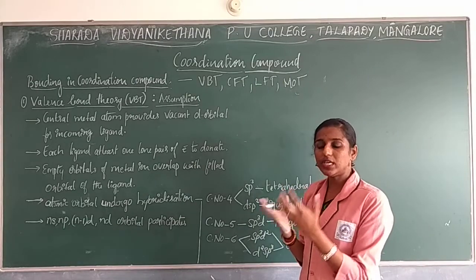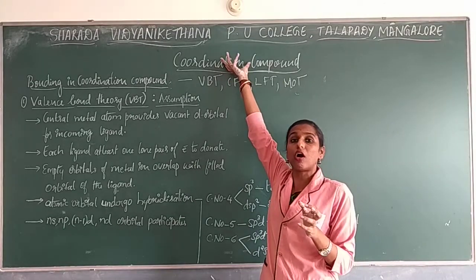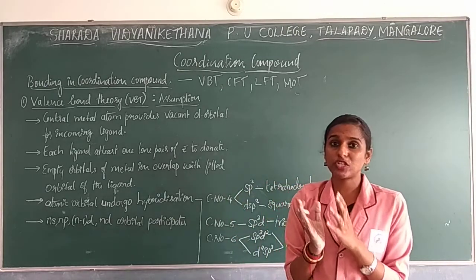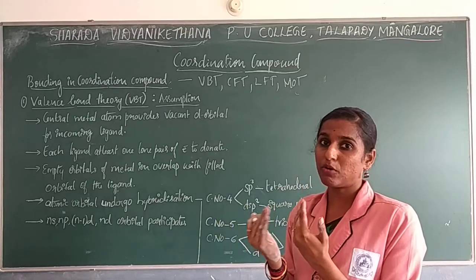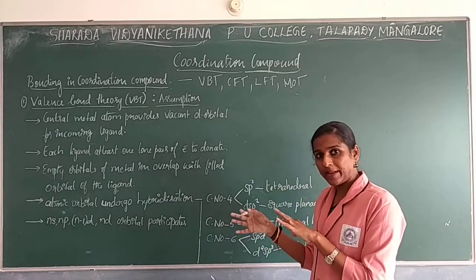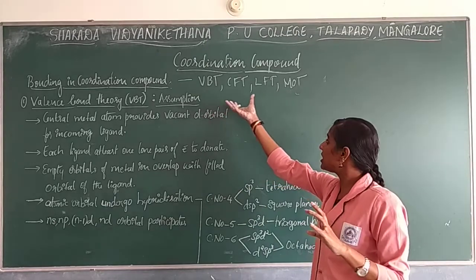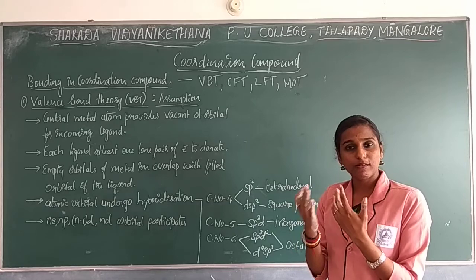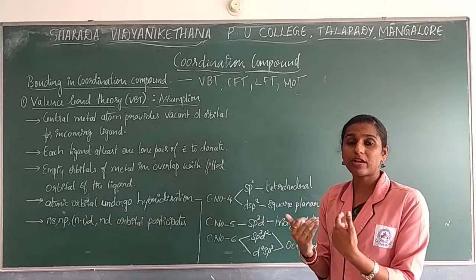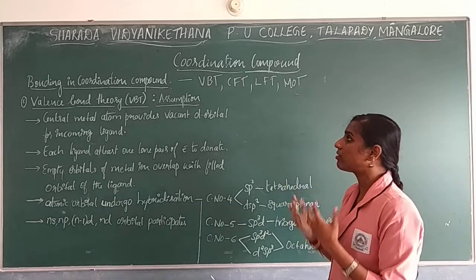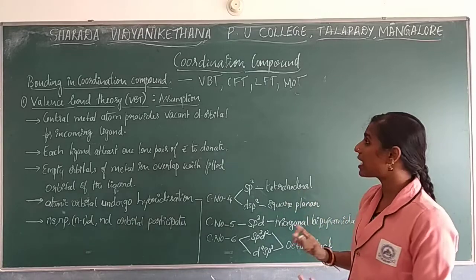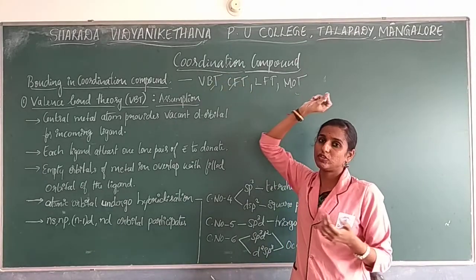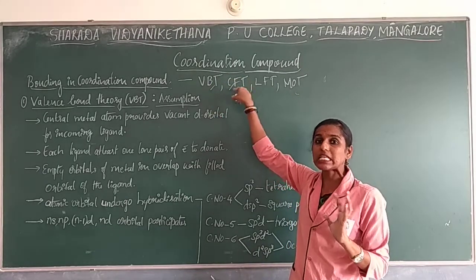Now the explanation is given based on coordination compounds, in terms of what kind of bond will be present. VBT majorly explains the formation of a covalent bond between the metal and the ligand. These theories explain what kind of bond is present and what the magnetic property is, that is, the drawbacks we considered in Werner's theory. We will be studying the important theories, mainly VBT as well as CFT.